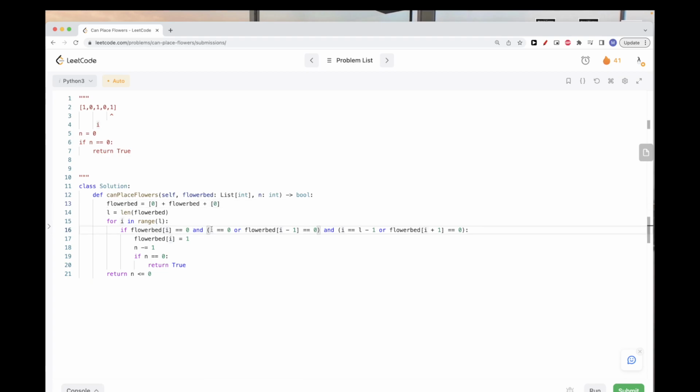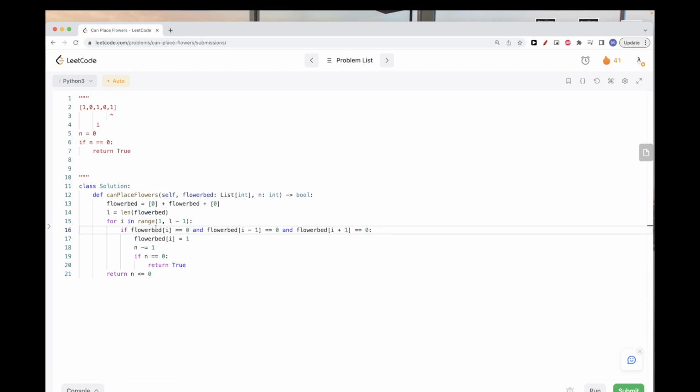Now we don't need to check i equal to 0, but we need to start just from 1 and end before the last position, because the last position is something we just added, and the 0 position is something also we just added, right? So that way we only need to check the real values of the original flower bed. And so here, now we don't need to check this anymore because we are just starting from 1, and same thing here, we don't need to check that anymore, right? So this padding here simplifies our logic.